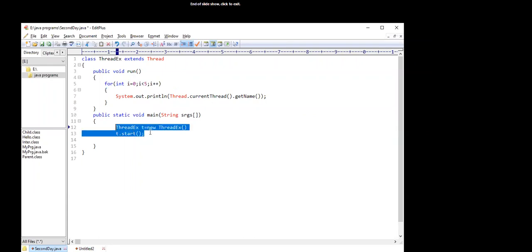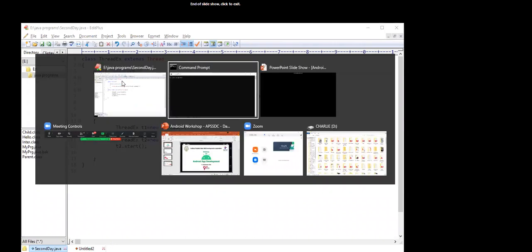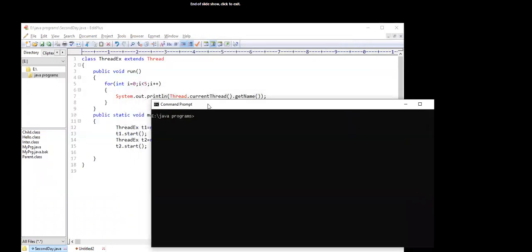Suppose you have two threads, T1 and T2. In the previous program, we created only a single thread. So when we ran the program, it was an example of single threading.